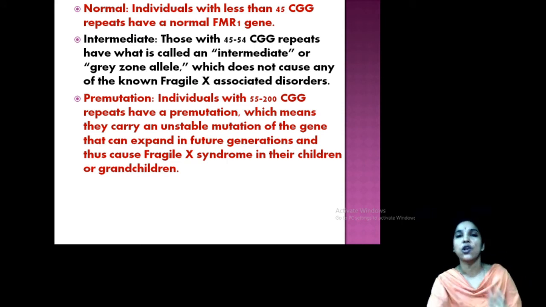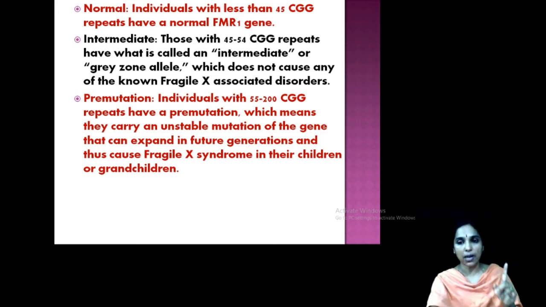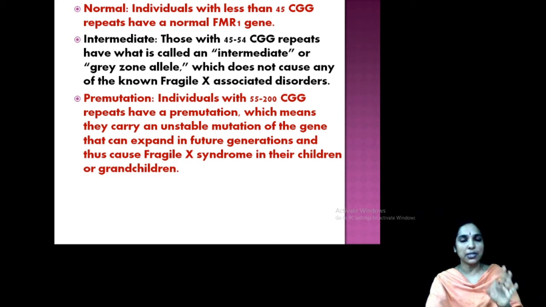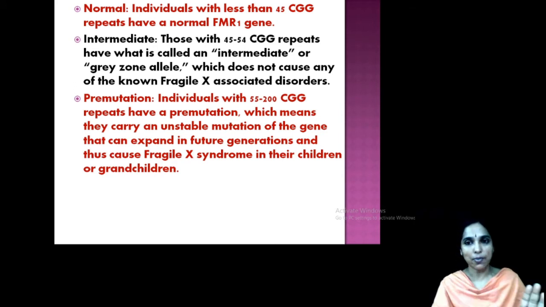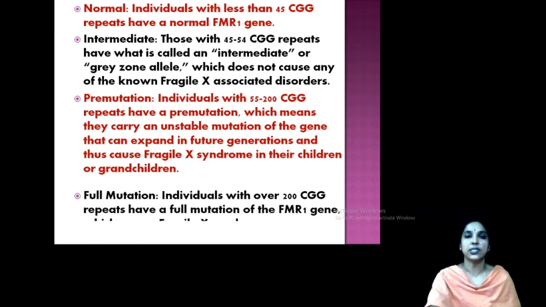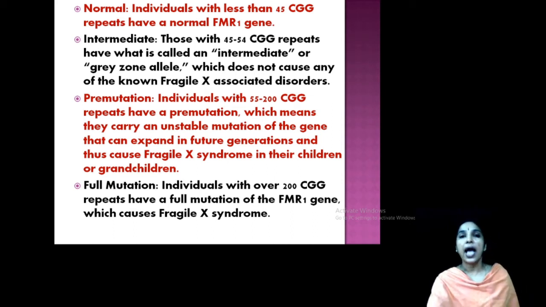But at present it will not express because it's an unstable mutation with 55 to 200 CGG repeats. Clear? So the first one is normal, up to 45; second, intermediate, up to 54, no problem; and third, pre-mutation. At the present condition it is usually an unstable mutation, but in future the children or grandchildren may have the disease. Then full mutation. Full mutation is usually more than 200 CGG repeats, and it causes fragile X syndrome.